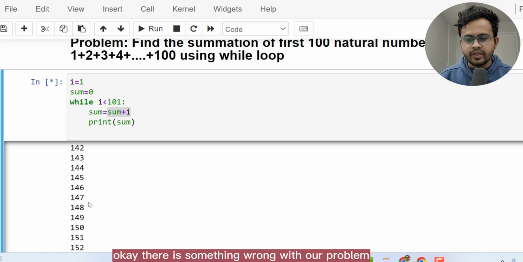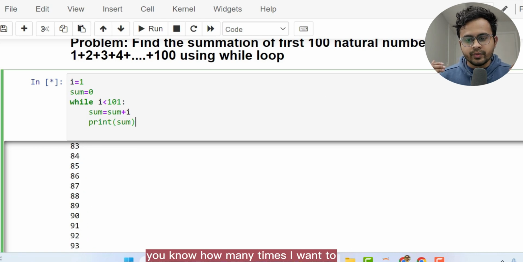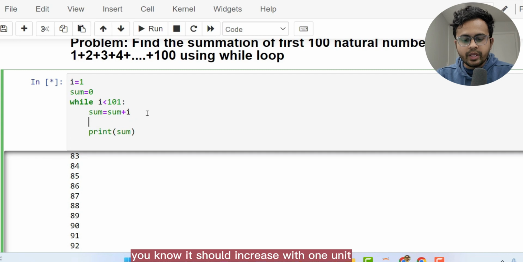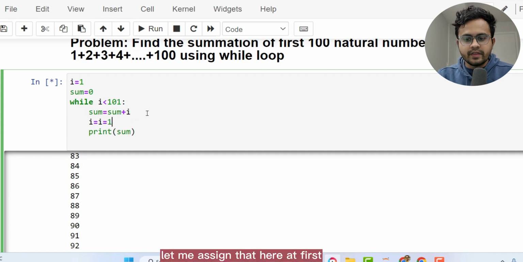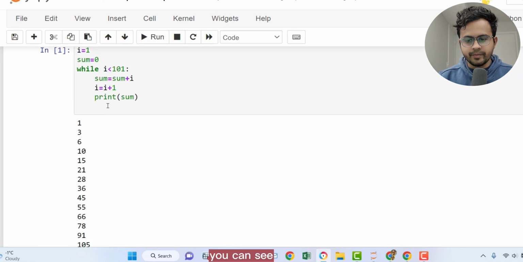Okay, there is something wrong with our problem. So here, one thing we didn't assign is how I want to repeat my iteration. So every single time, it should increase with 1 unit. So I need to assign like I is equal to I plus 1. Let me assign that here at first, then we'll try to assign it at the end and see whether it works or not. Okay, now if I hit the run button, here I got the result, you can see.